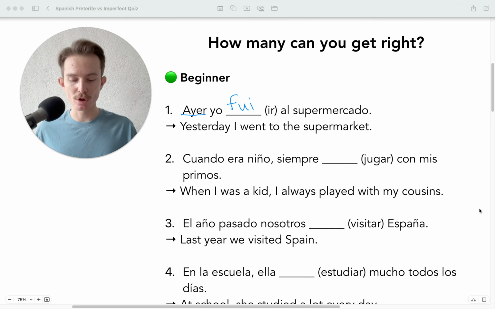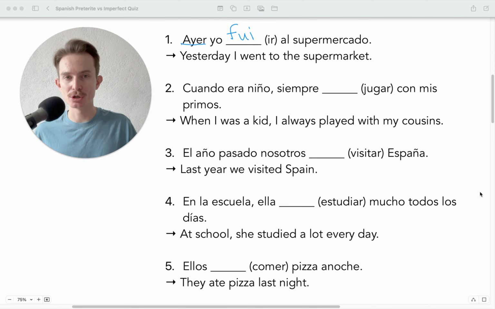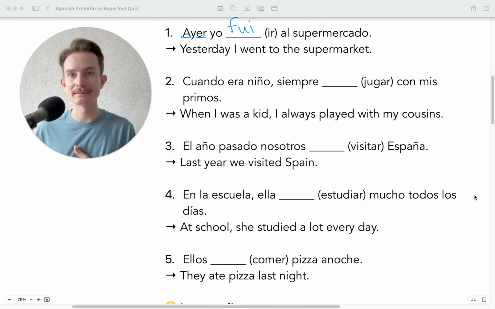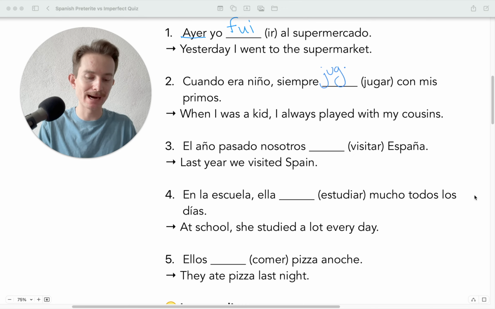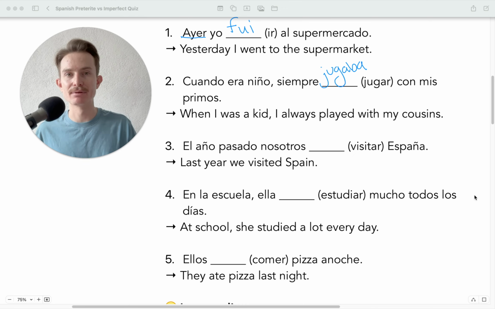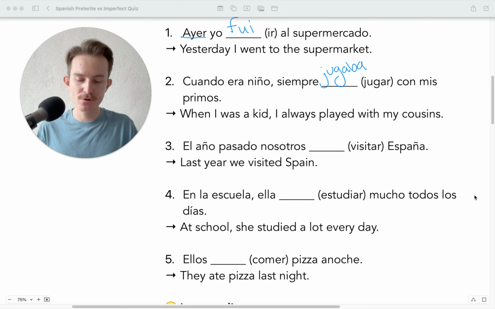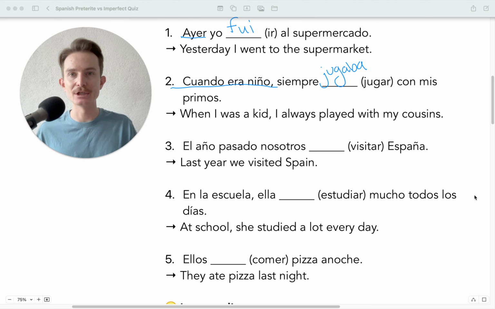Okay? Número dos. Cuando era niño, siempre blank con mis primos. Here, we would have siempre jugaba con mis primos. Now, two important things here. First is the phrase cuando era niño. Typically when we use a phrase like cuando era niño, or cuando era joven, or whatever, we're going to use the imperfect, because this is something that we used to do. The tricky thing about the imperfect is that it can take on different translations into English. I used to play. I was playing.